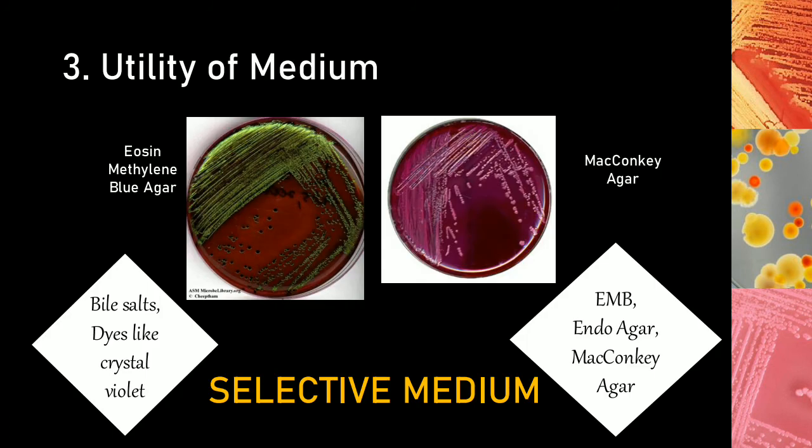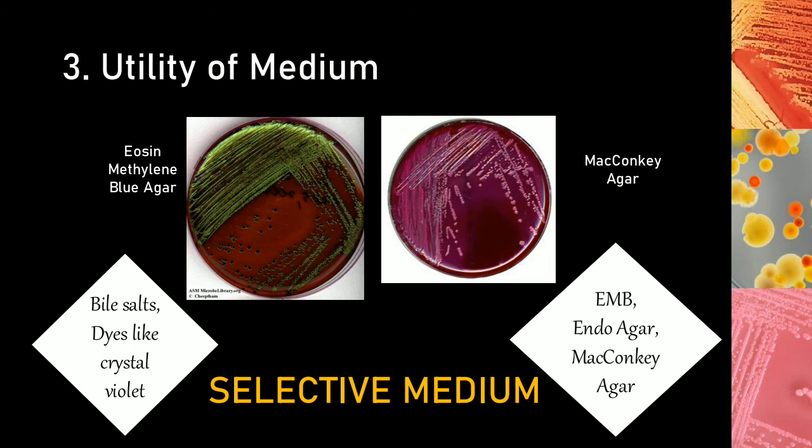Based on the utility, media can be classified into 5 types. The first one under that is the selective media. Selective media is a type of medium which incorporates certain chemical substances that inhibit the growth of one organism and make it feasible for the desired organism to grow well. So one organism is being inhibited, whereas the desired organism is allowed to grow luxuriously. Such a type of medium is called a selective medium.